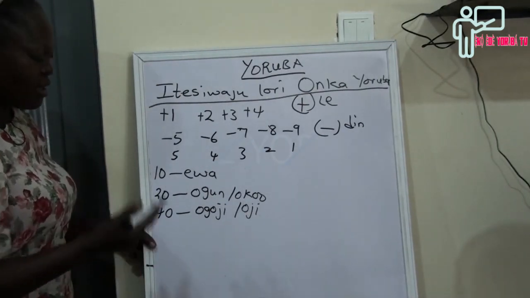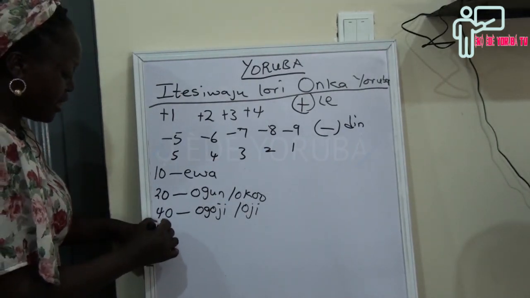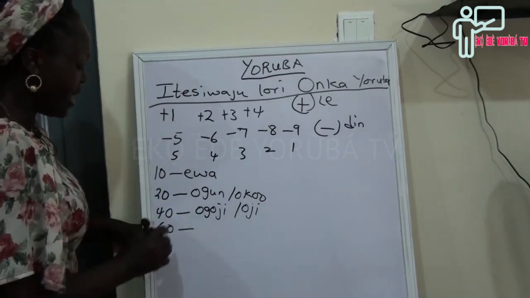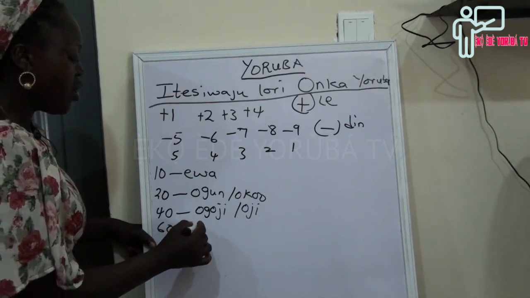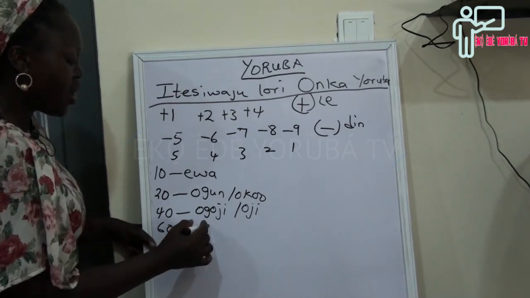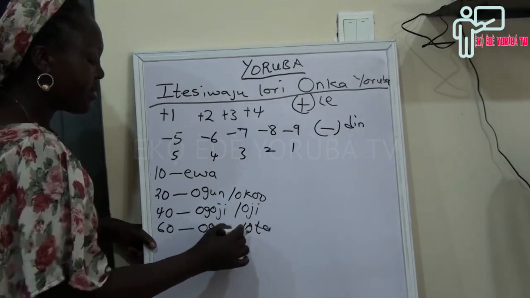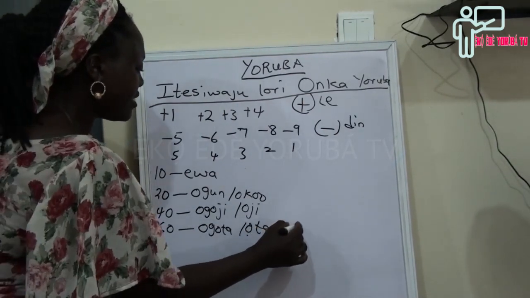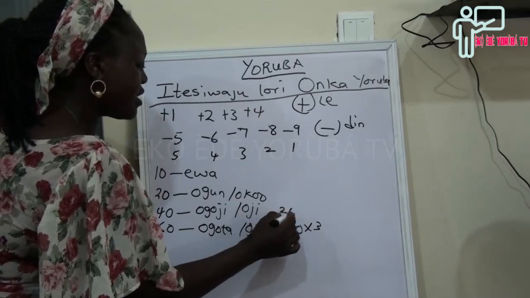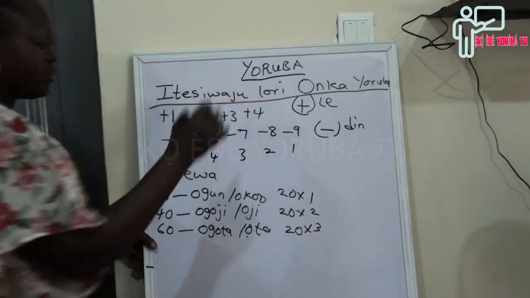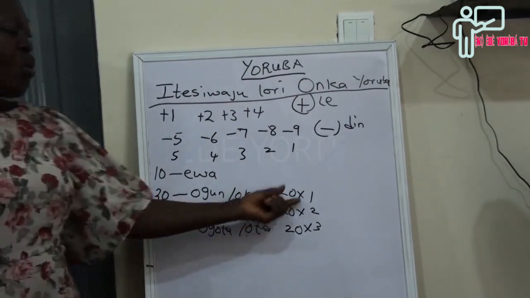Let's say 60, which is ogún mẹ́ta, that is ọgọ́ta. We call it ọ̀tà, which is 20 times 3. This one is 20 times 2, while this one is 20 times 1. That's when we say ogún kan.